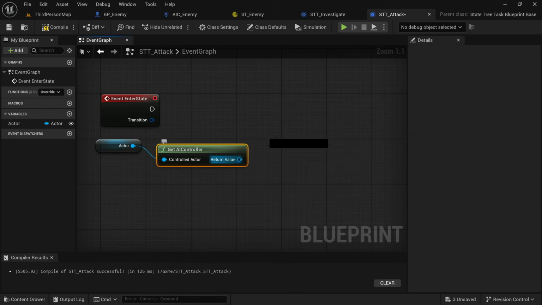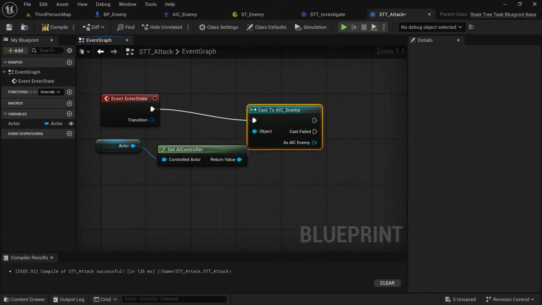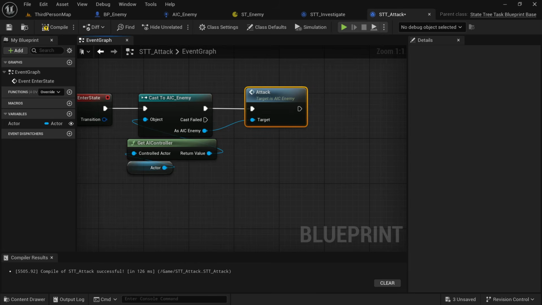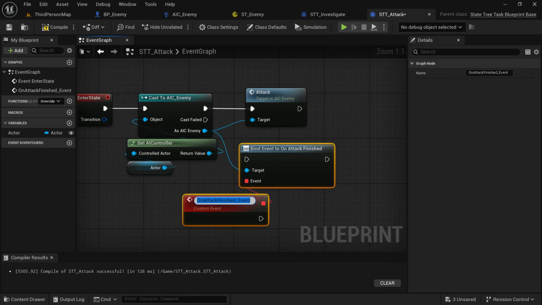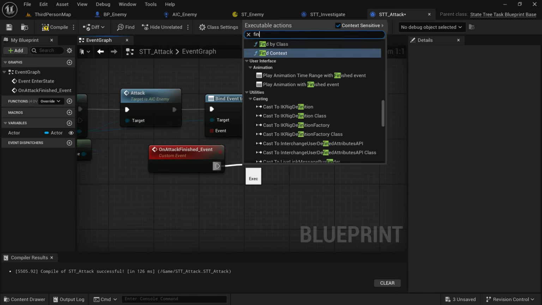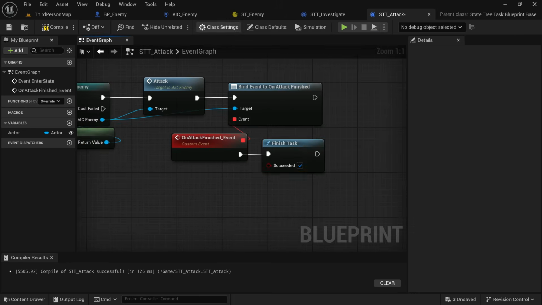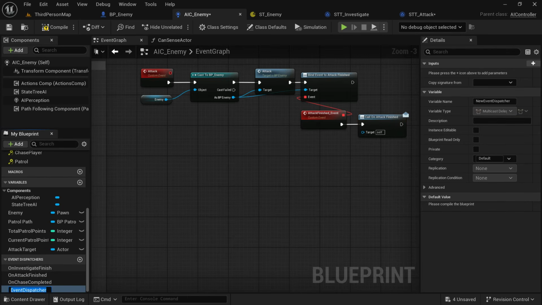But here we search for get AI controller, cast to AIC_enemy. Drag off that and search for attack. Search for assign on attack finished. Then on attack finished, search for finish task. Create a new event dispatcher in our AIC enemy, call it on chase completed, and another one called on chase failed.